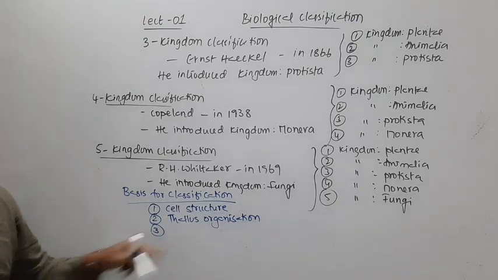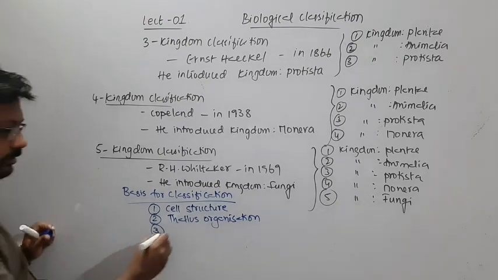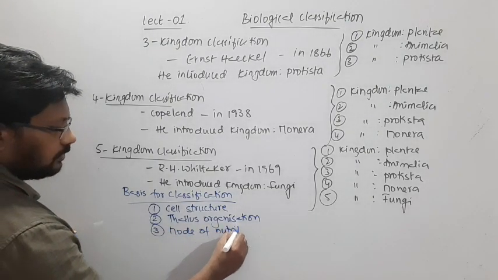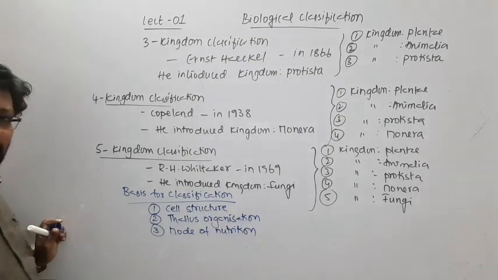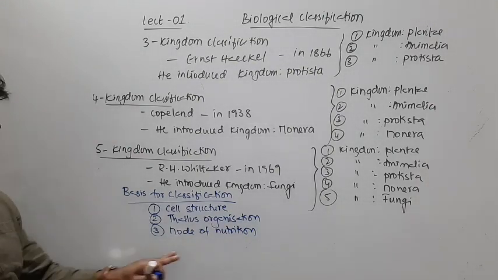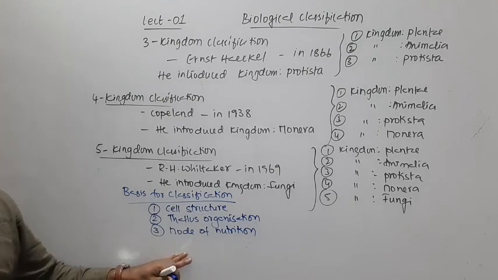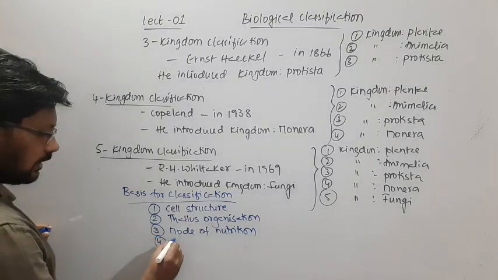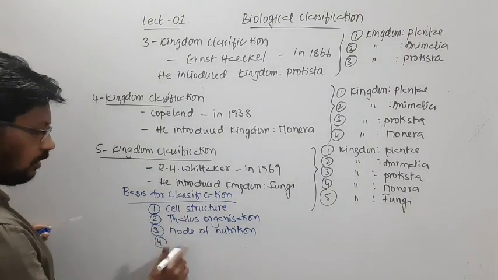Then he also considered the mode of nutrition, autotrophic or heterotrophic, and under heterotrophic, parasitic, saprophytic, like this, all those modes of nutrition. Then he also considered the mode of reproduction.